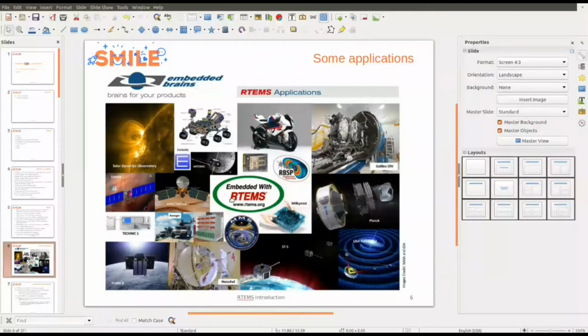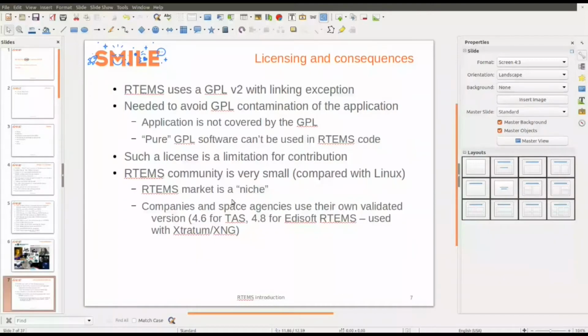Some words about the license. The license is GPL v2 with a linking exception. The linking exception is useful to avoid contamination of the application by the license, so the application is not covered by the GPL. That is fine because RTEMS works in specific technology, so it could be difficult to publish the source code.